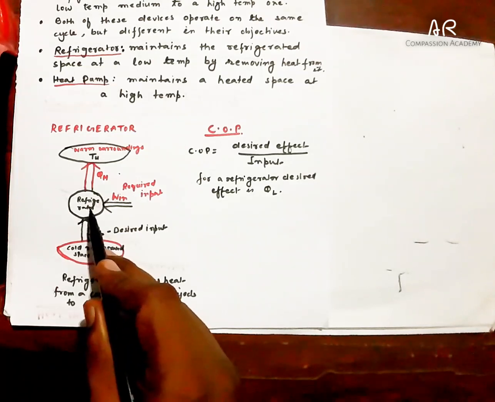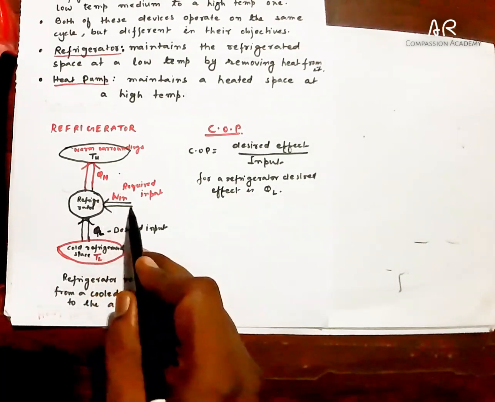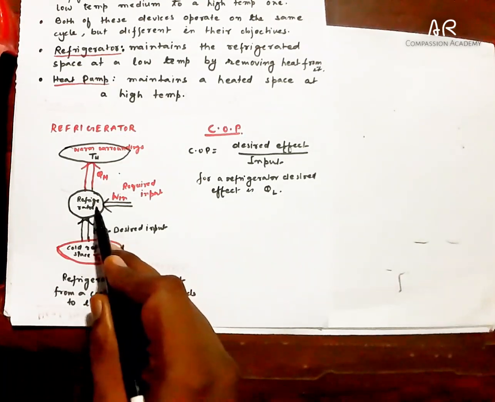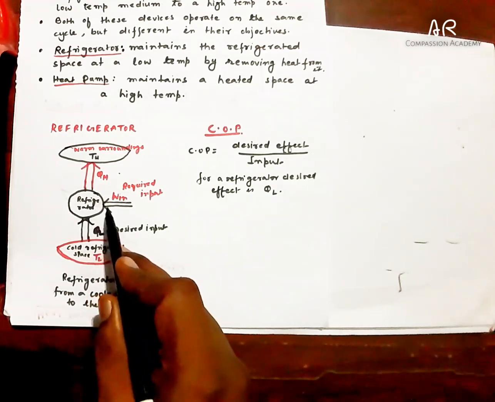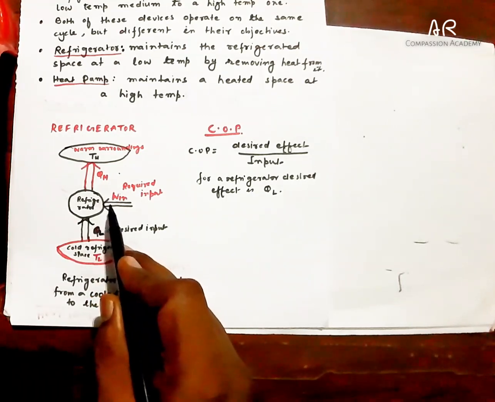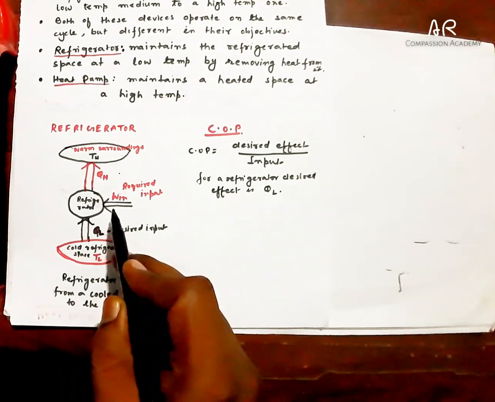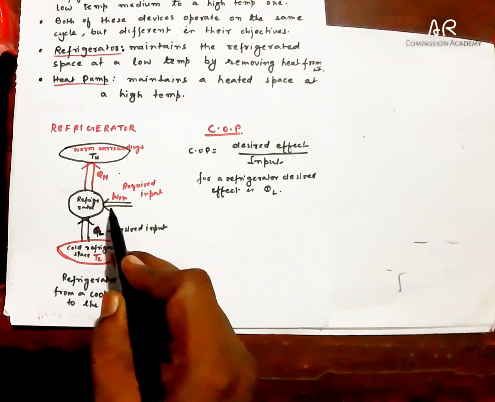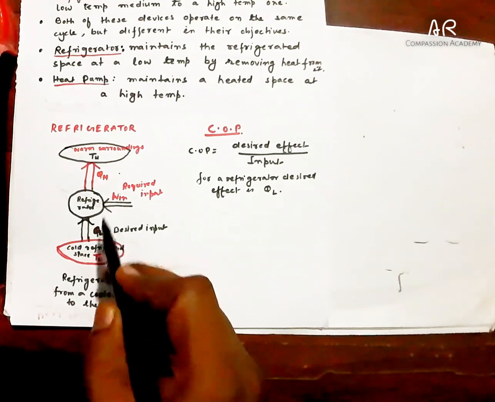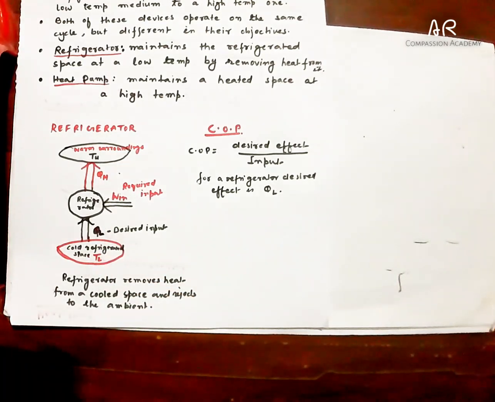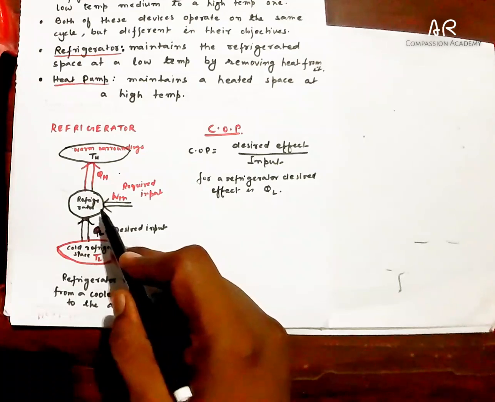For that it requires work input. So we are giving work input to the refrigerator, and we can see the work input is given as compressor work.